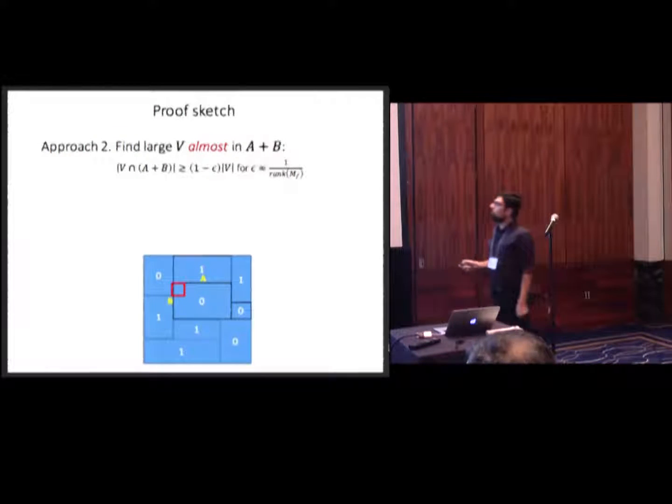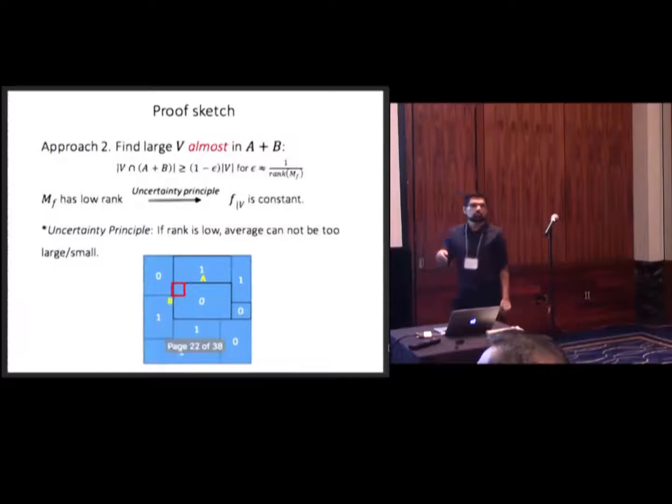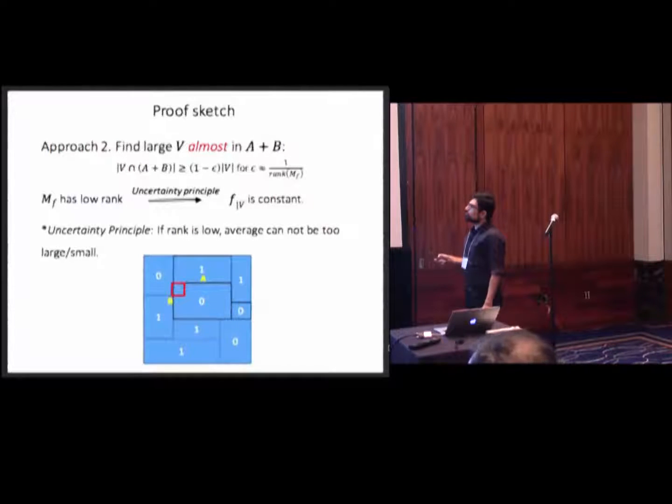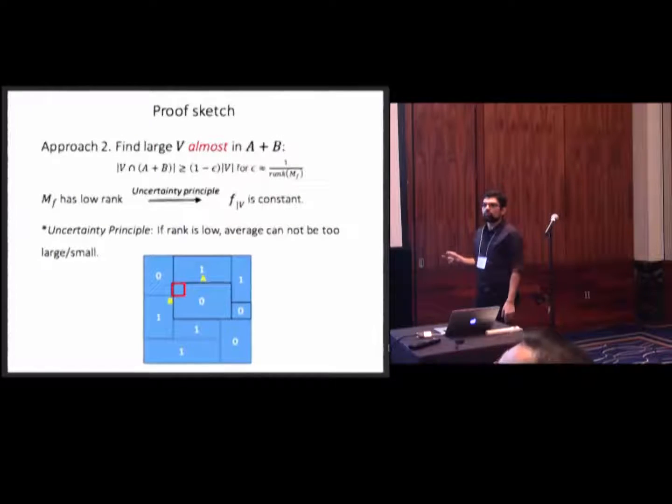If we could find a subspace that's almost all inside a rectangle, then if the error was very small, based on the uncertainty principle, this should immediately imply that the function is actually constant on our subspace. Why? Because the uncertainty principle is just a simple observation in additive combinatorics.